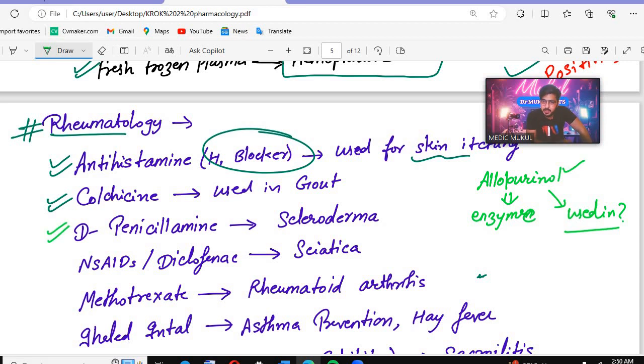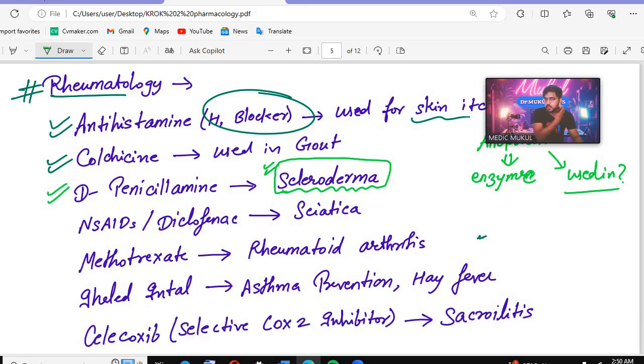So that is D-penicillamine. D-penicillamine is used in scleroderma. Scleroderma we also discussed in our rheumatology part. The video you can get on the YouTube playlist. There is a separate playlist for rheumatology. There you will see all these topics and revise them.